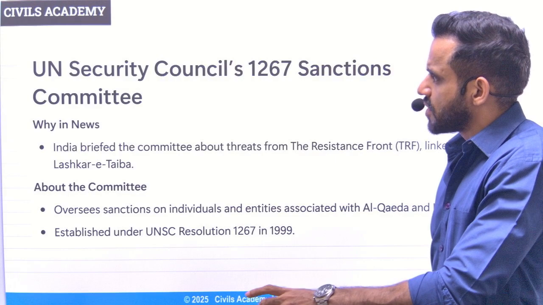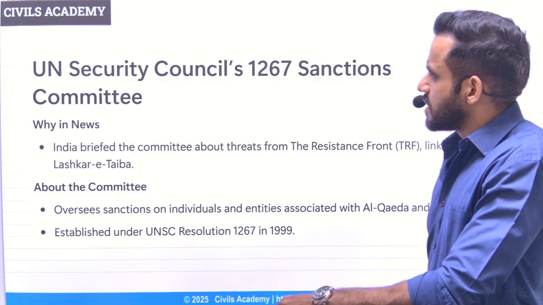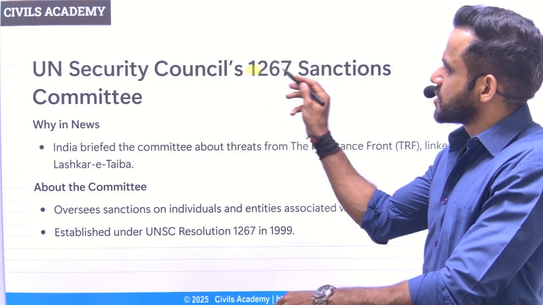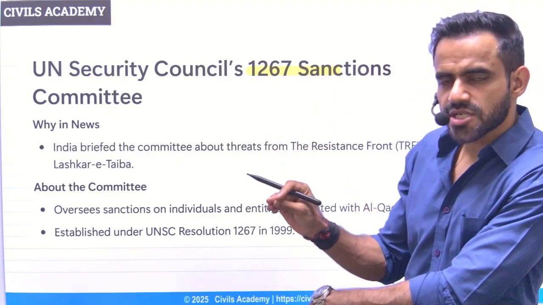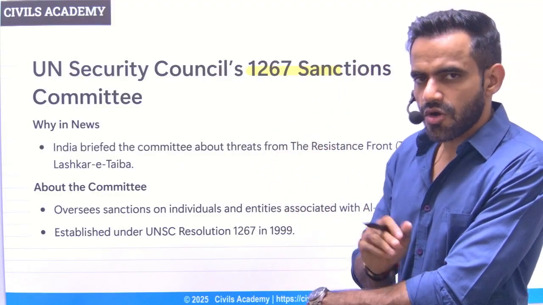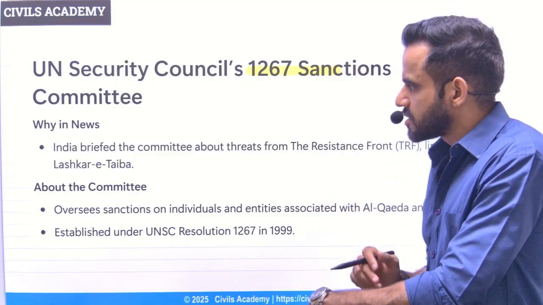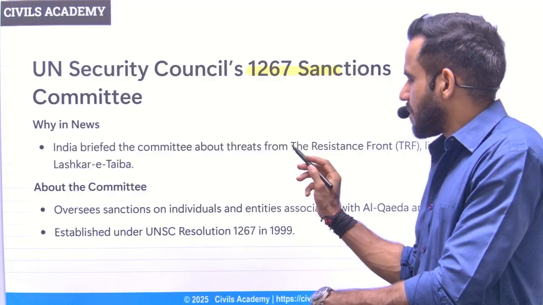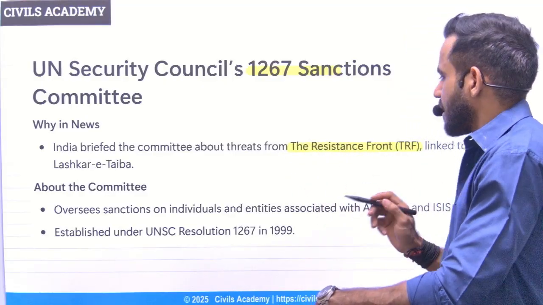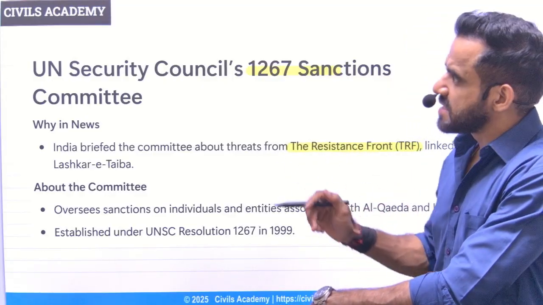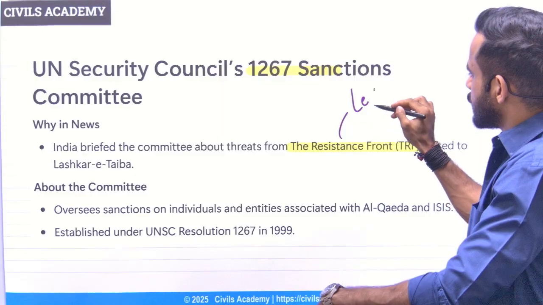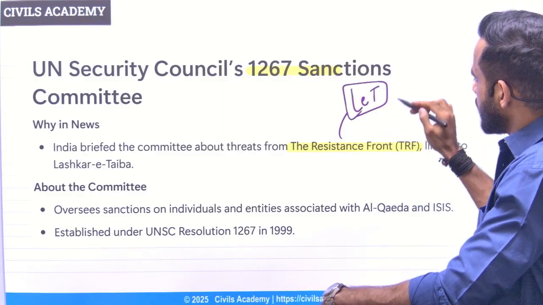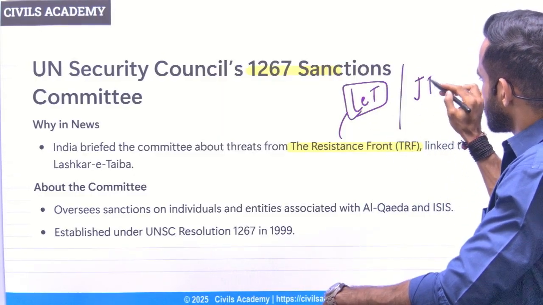Next is related to the United Nations Security Council 1267 Sanctions Committee. In a very simple sense, this sanctions committee imposes sanctions on terror groups. Okay, why was it in news recently? Because India briefed this committee about the threat from TRF, the Resistance Front. So basically, it is a front associated with LeT, that is Lashkar-e-Toiba, and it operates in Jammu and Kashmir.